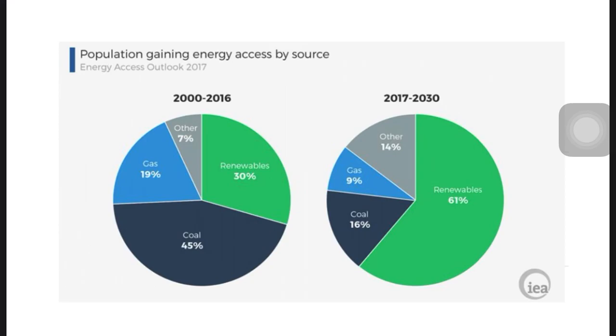So according to the IEA, all over the world up to 2030, 61% of energy will be generated by renewable sources, right? Gas sources will be 9%, coal 60%. So we are reducing those polluting sources. Okay.